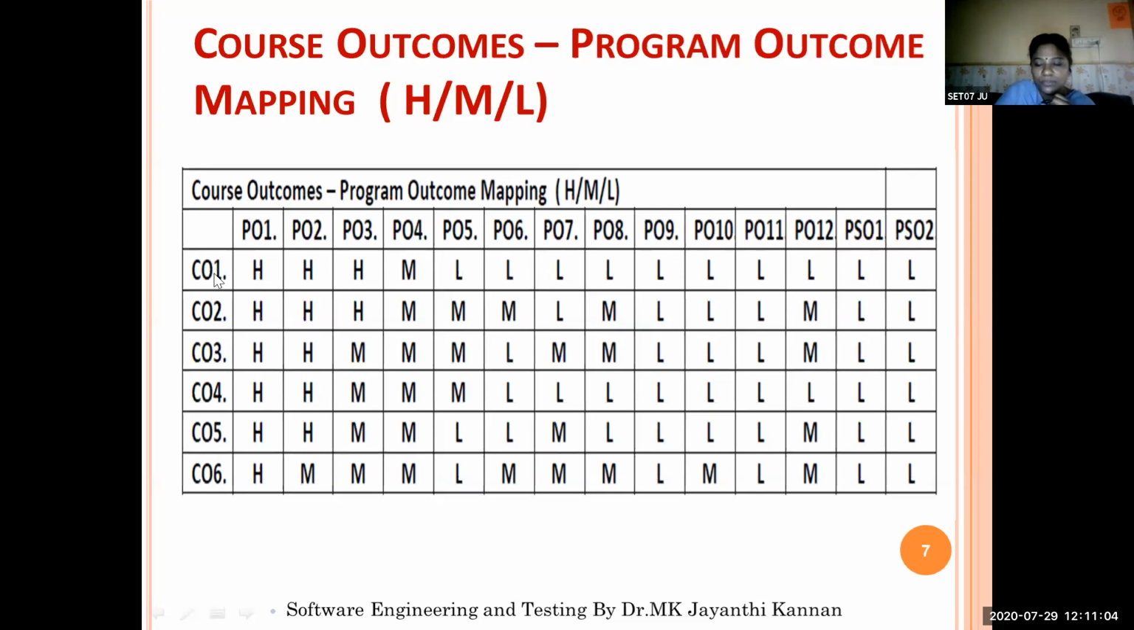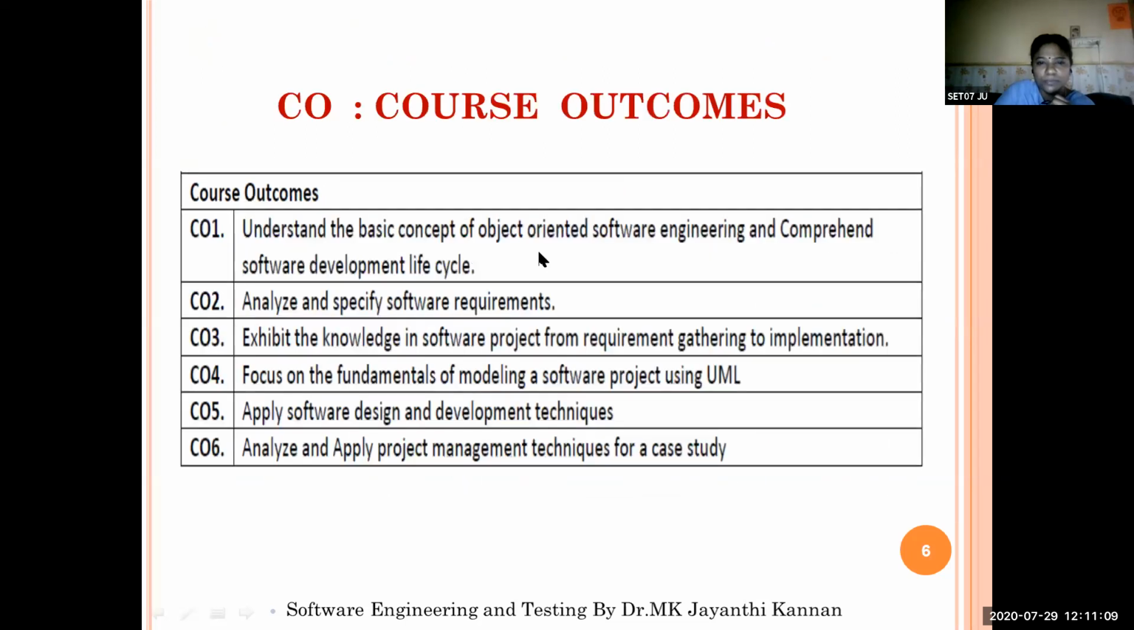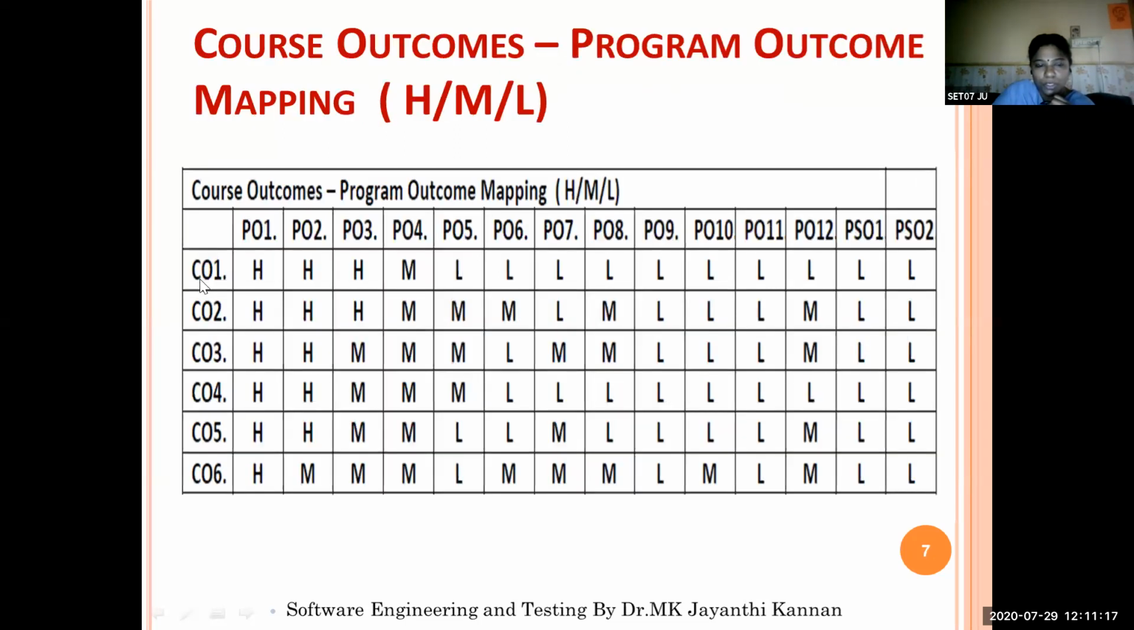Say while studying the first course outcome, CO1, our first course outcome is to understand the basic concept of object-oriented software engineering and comprehend the software development life cycle. So that particular course outcome is mapping with the first one, engineering skills, the second one, third one, fourth one, ethical aspects. So while studying this concept itself, you will be able to analyze, design, implement those engineering program outcomes.